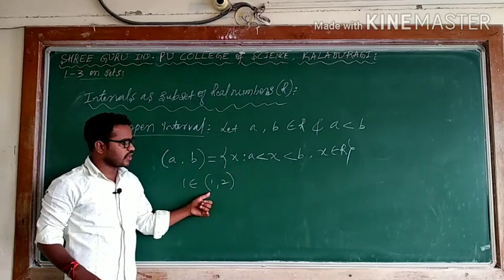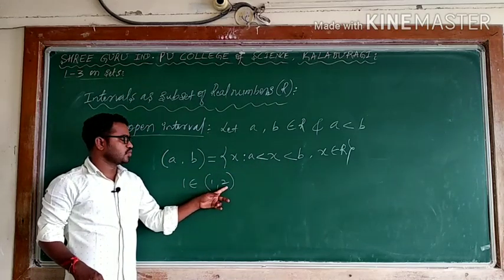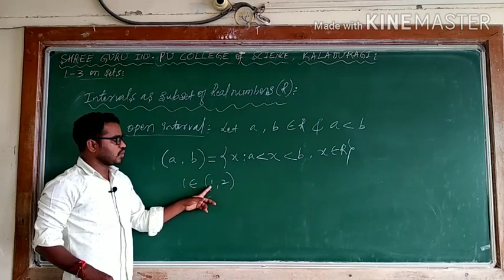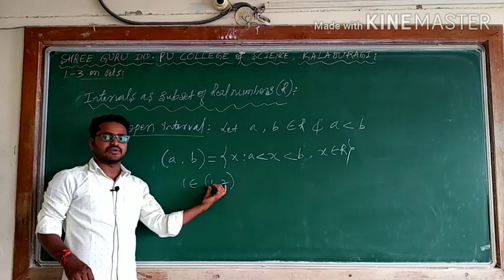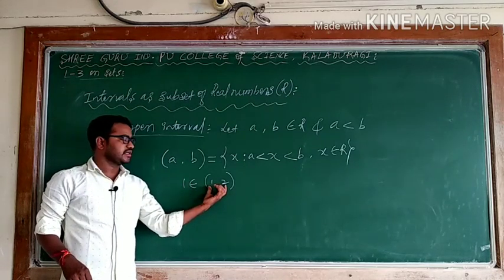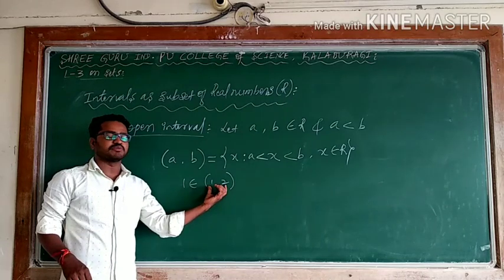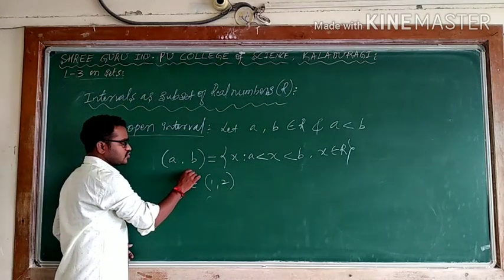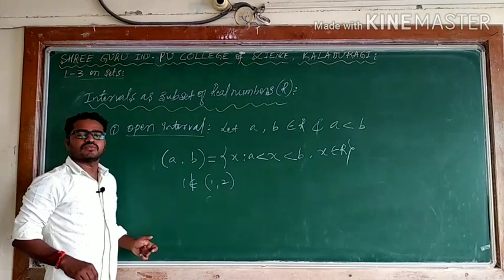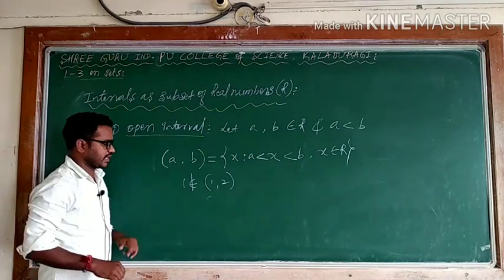Here a is 1, b is 2, so 1 is excluded. I can take only fractional numbers between 1 and 2, so 1 does not belong to the open interval (1, 2).